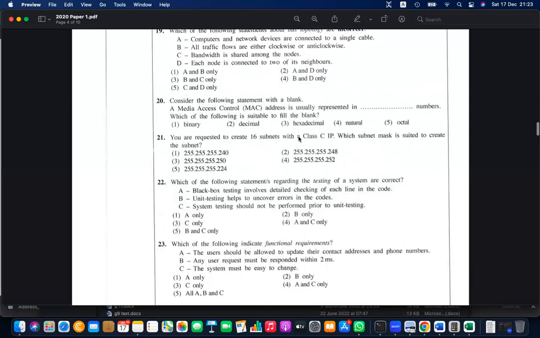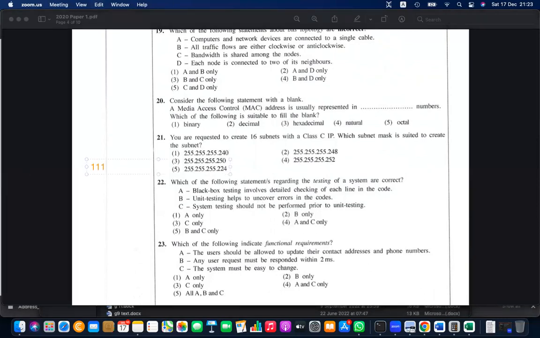Okay, 16 subnets with a class C IP. So then asking the suitable subnet mask. 16 subnets with class C IP. When you need 16 subnets, it means the bits allocated need to be 4.